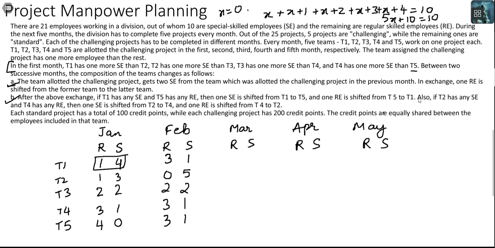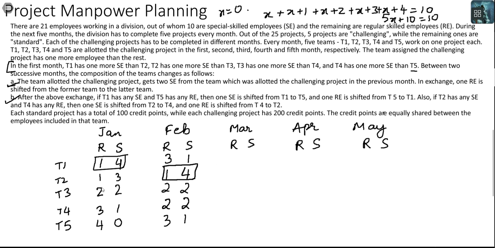Also, if T2 has any SE and T4 has any RE, T2 has any SE, it does, T4 has any RE, it does, then one SE is shifted from T2 to T4 and one RE is shifted from T4 to T2. So SE shift here, RE shift here, I get it, so I will have 2 and 2 here, and I will have 4 and 1 here, okay. And this is the challenging project for the month of February. In a similar fashion, we can do it for the next few months as well.